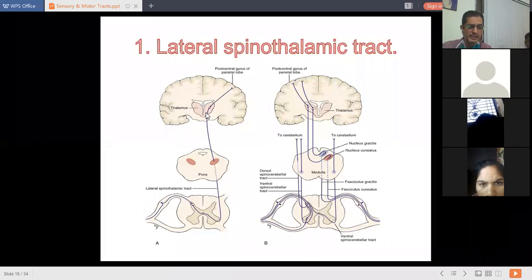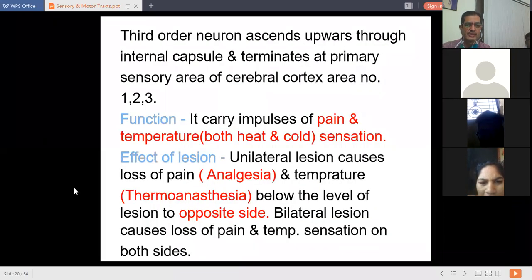In the same region, the third order neuron begins, which ascends upwards and terminates at the primary sensory area of the cerebral cortex, areas number 1, 2, 3. So this is the important course of the lateral spinothalamic tract. As for function, it carries impulses of pain and temperature, as I told you. Pain and temperature, both heat and cold sensations, are carried by this tract.